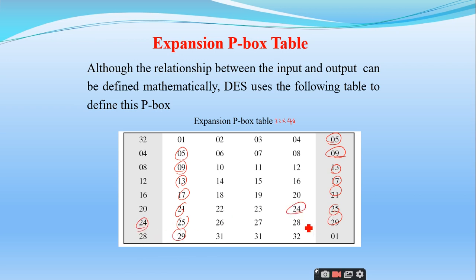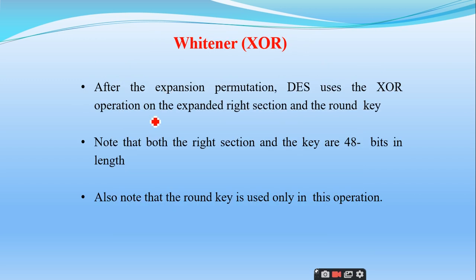These are going to be repeated. That is the reason why we get 48 outputs even though we are giving the 32-bit input. No need to remember all these things; it is just for understanding purposes only.